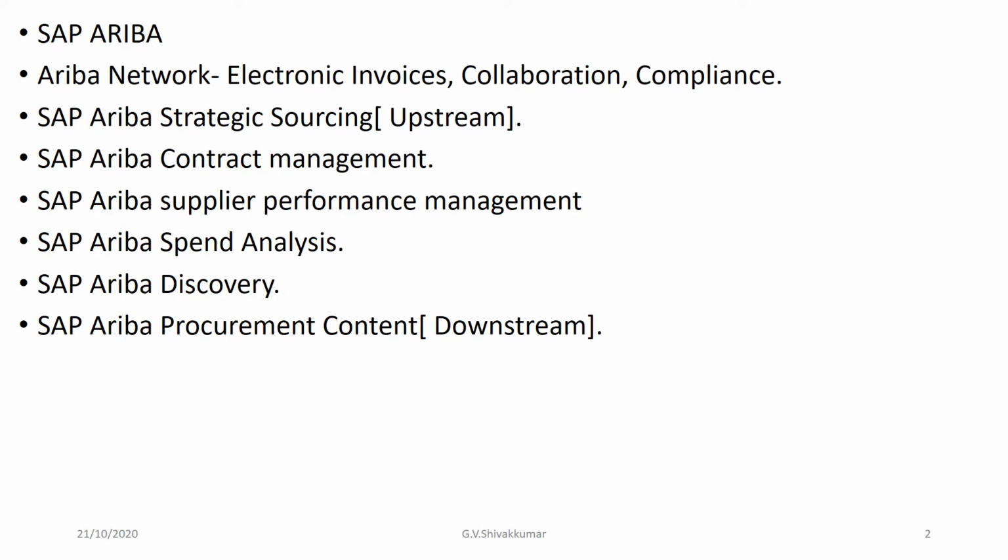Then track savings: manage multiple related events and track savings, including negotiated, implemented, and actual savings. And then comes workflow, which customizes the review and approval flow to match a company's business process.